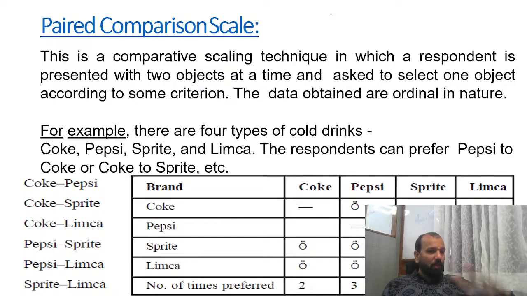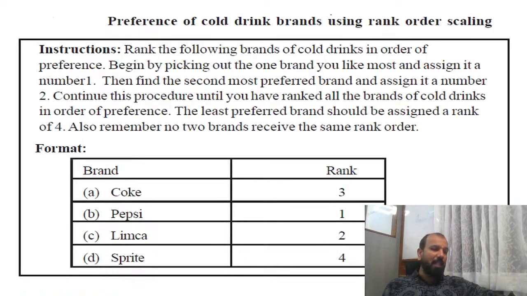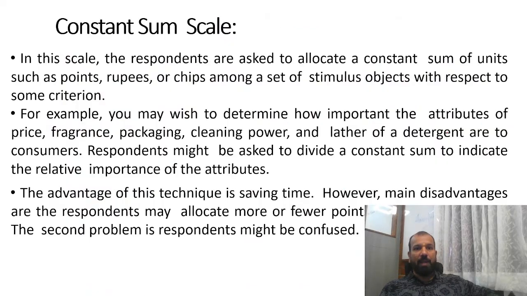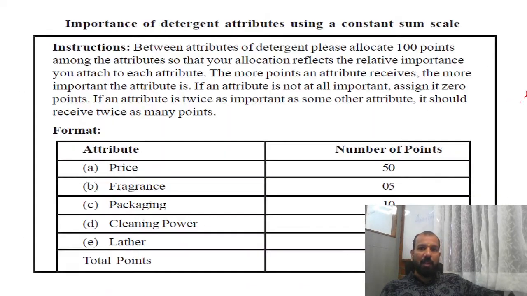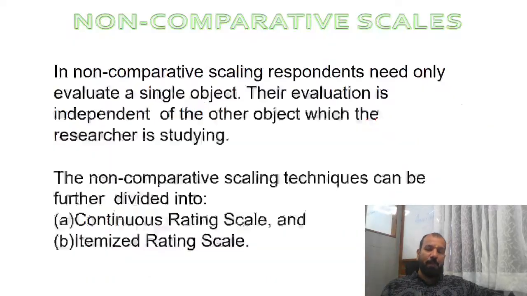So paired comparison: if you want to compare between two brands, you can use paired comparison scales. Rank order: if you are giving ranks, you are giving 4 ranks to the brands, and you can't give the same rank to two brands. If there are 40 students in the class, you can't give the same rank to all the 40 students, so we apply the rank. Constant sum is about dividing a certain value, 100, among the many attributes of the product and services. And if you are giving the highest out of those 100 scores, 50 scores, to price, that means price plays a very vital role.